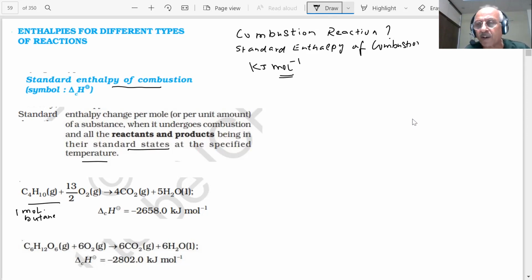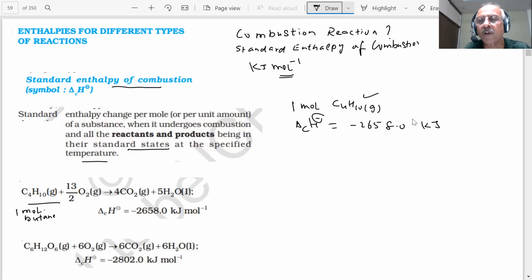When you burn 1 mole of butane, 1 mole of C4H10 gas, how much heat is being liberated? Heat of combustion, delta enthalpy of combustion, standard value, minus 2658 kilojoules per mole.